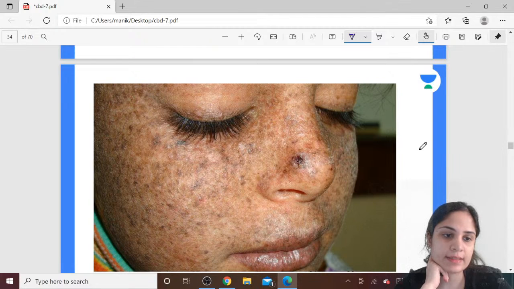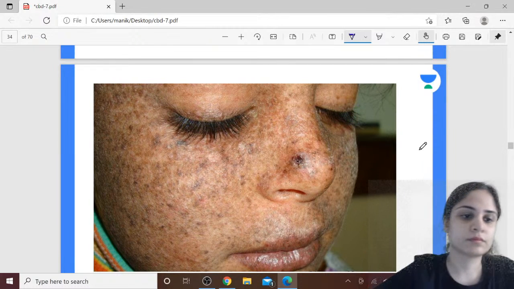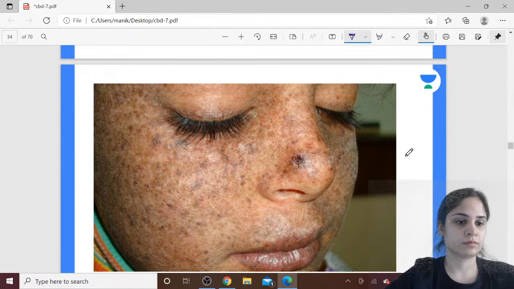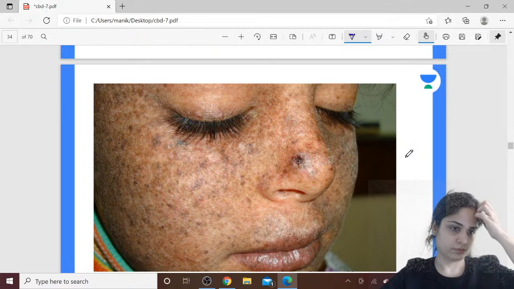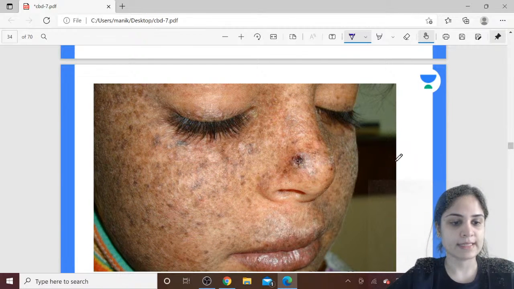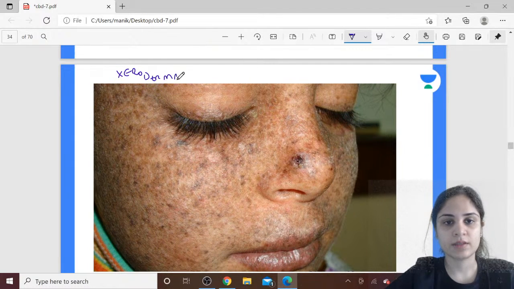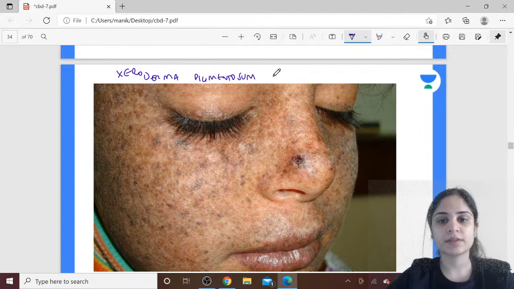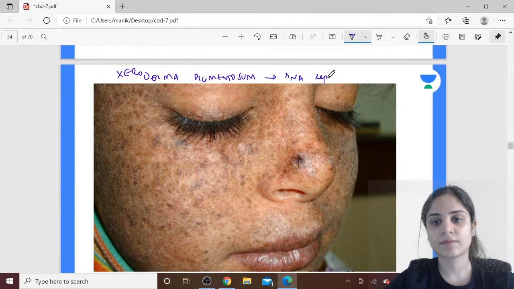What is the genetic inheritance? Yes, very good. So this is nothing but xeroderma pigmentosum. What happens in xeroderma pigmentosum? It's a DNA repair defect. As a result of this, the skin is not formed very well. The genetic inheritance is autosomal recessive.